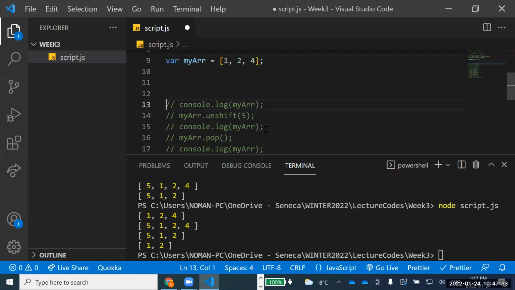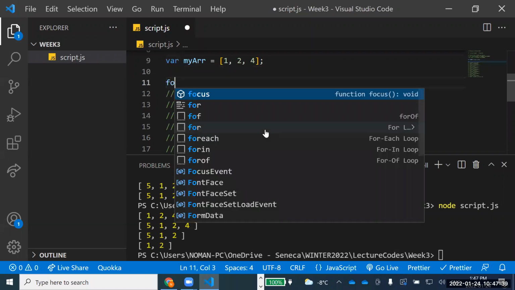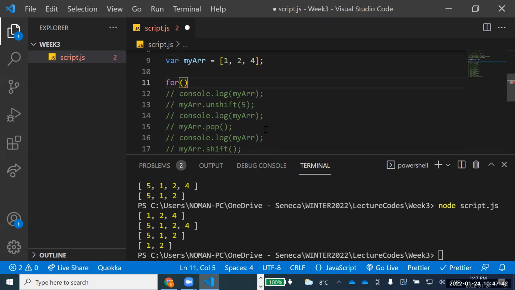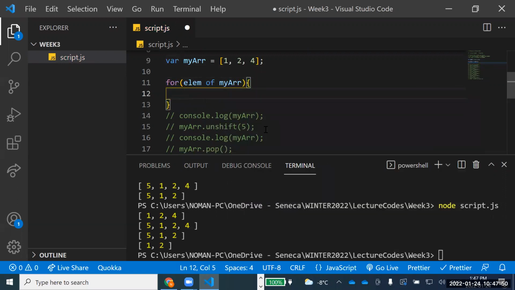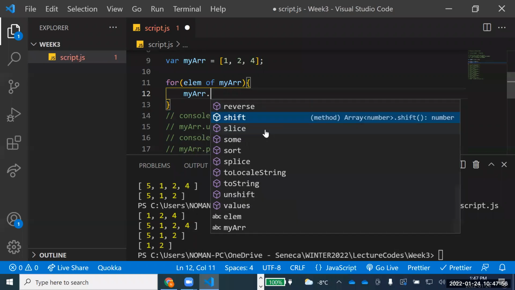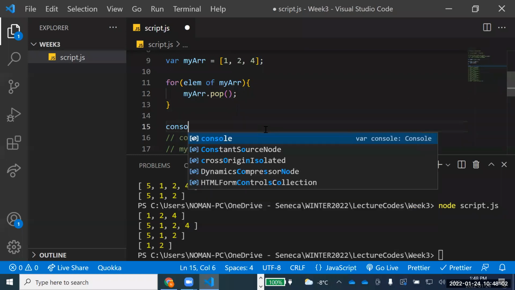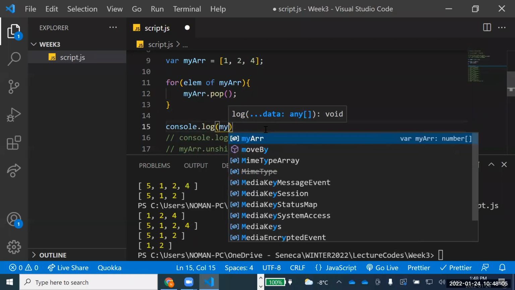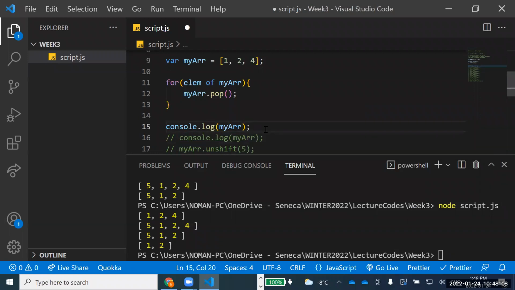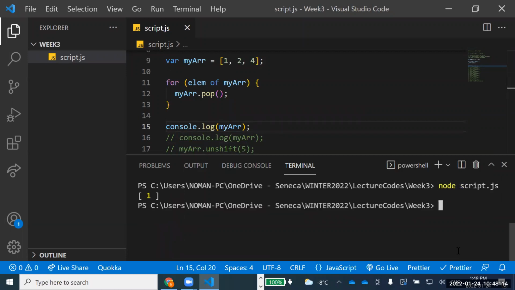So for example, if you have seen the lecture, I have told you how to access these collections. There are multiple methods for that one. So if I say for, right? So if I say elm of my ARR, for every element of my ARR, do something. Do what? My ARR dot pop. And now console my array. What should come now? Yes, what will be my output now? So I have just one.